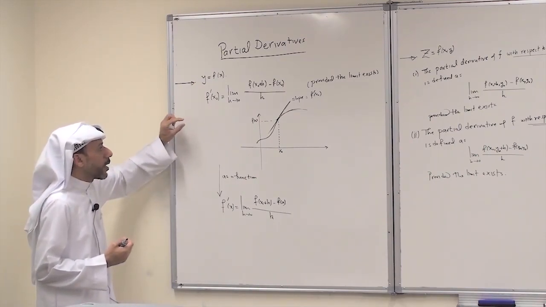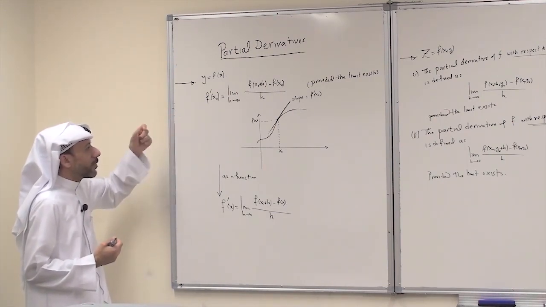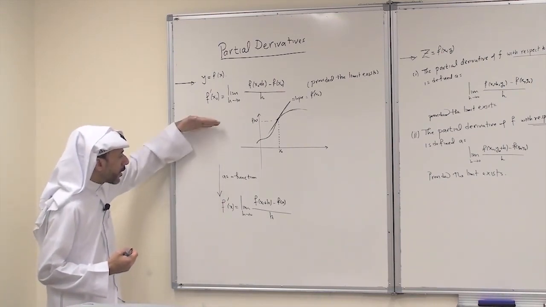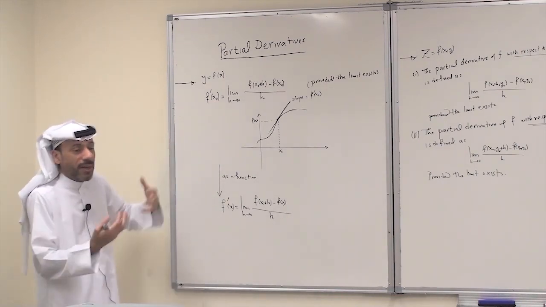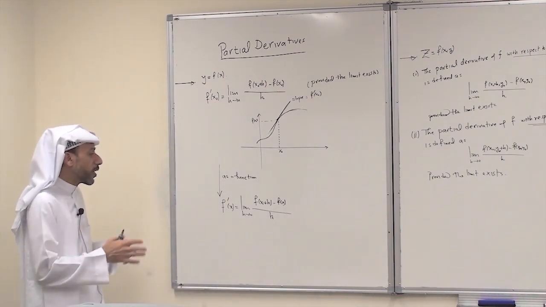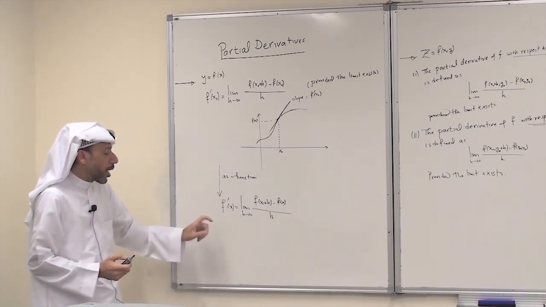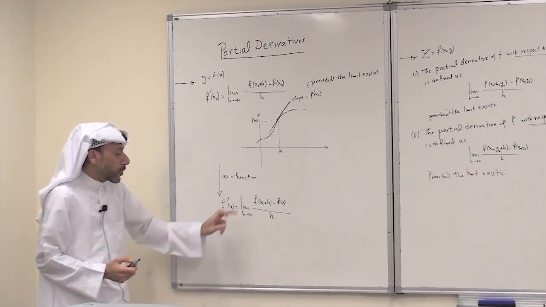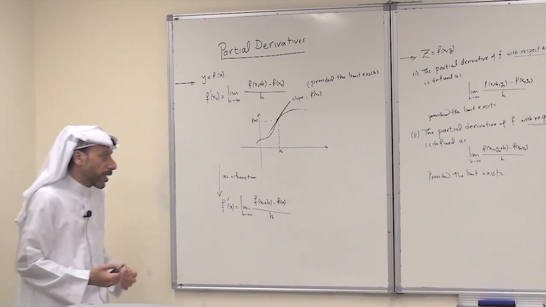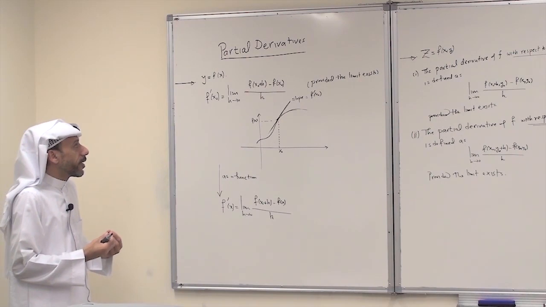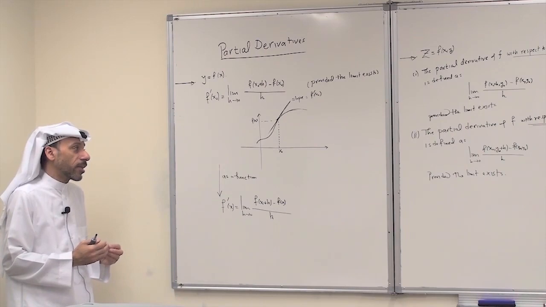From the definition of the derivative at a point, we go to the definition of the derivative as a function. It is really just a generalization. We replace x0, which is a specific number, with any arbitrary number, and we take it as a variable. So the definition as a function is f prime of x, the limit as h approaches 0 of f of x plus h minus f of x over h, again provided the limit exists. This is the definition of the derivative at a point and as a function for functions of one variable.